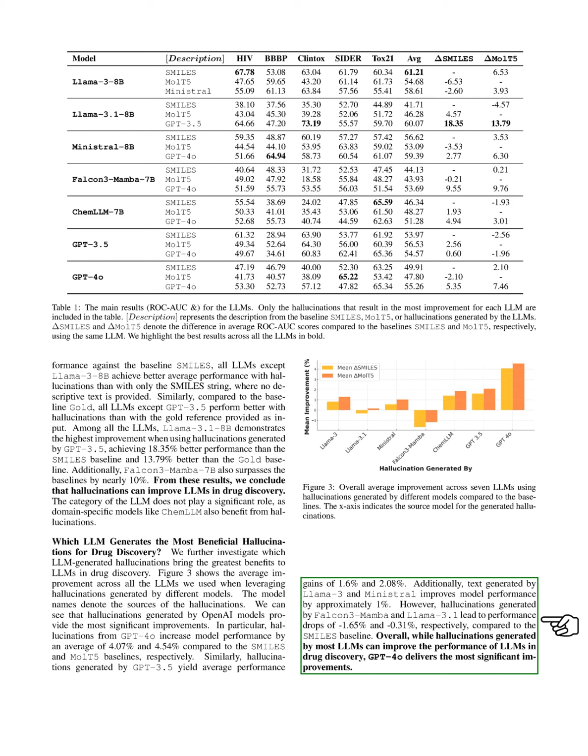Hallucinations from GPT-3.5 also improve performance by 1.6% and 2.08%. In contrast, hallucinations from Falcon 3 Mamba and Llama 3.1 result in slight performance declines. Overall, while most LLMs can enhance performance in drug discovery through hallucinations, GPT-4o stands out with the most significant improvements.